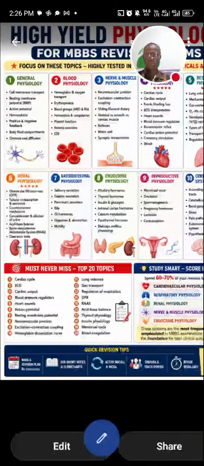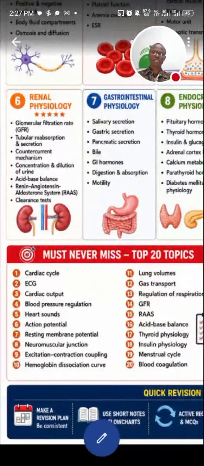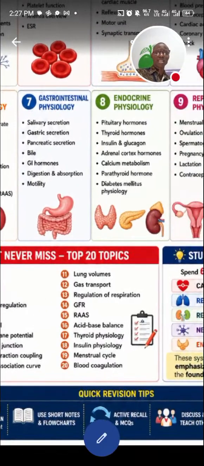You should never miss these top 20 topics, from cardiac cycle, electrocardiogram, that's ECG, cardiac output, blood pressure, excitable tissue, excitation-contraction coupling. These need to be understood very well. Hemoglobin dissociation curve, we've already said this over and over.